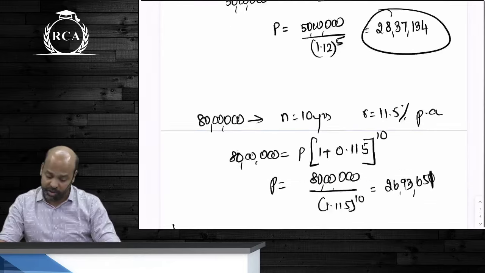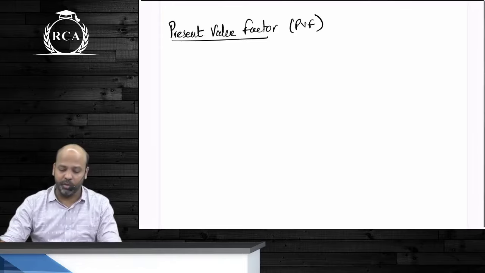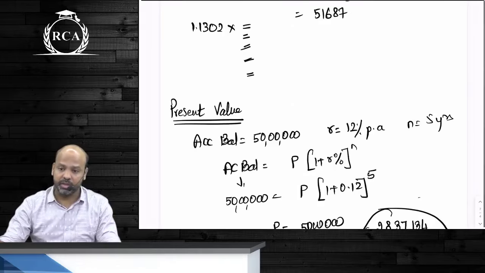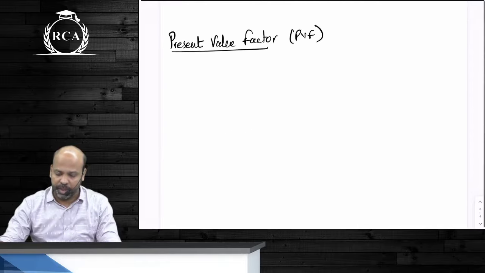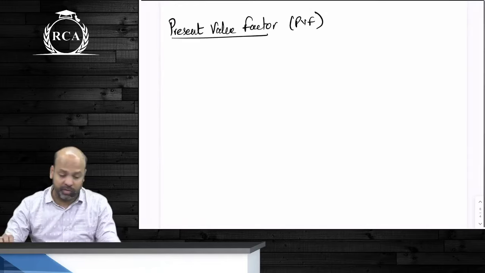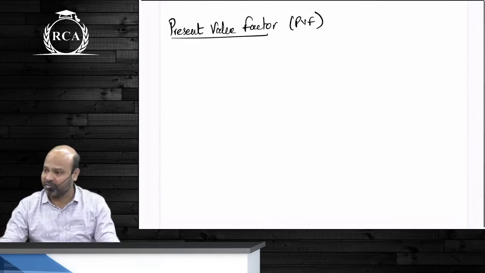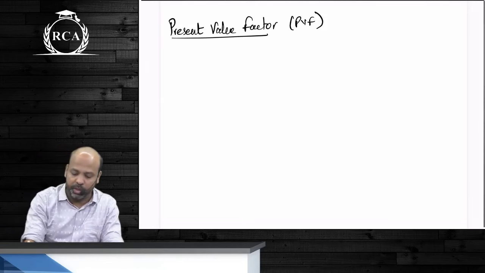Now, based on this present value, we have something called a present value factor, PVF. Present value factor is the amount of deposit that you will have to make today in order to receive 1 rupee. I will make you write present value with all of these examples. So present value factor is the amount of deposit that you have to make today in order to receive 1 rupee after a specified period of time. That means accumulated balance is 1 rupee.